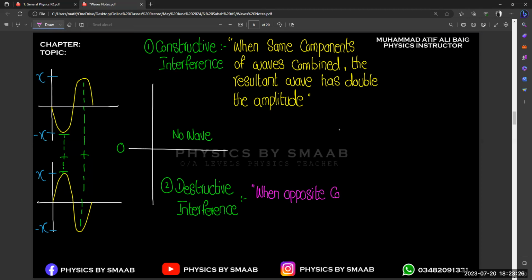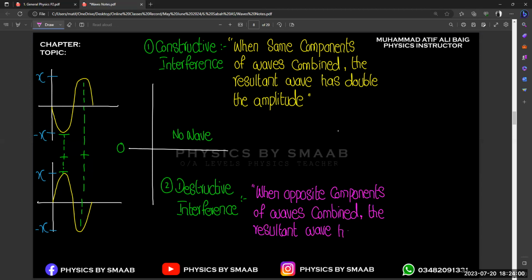When opposite components combine, the resultant wave has zero amplitude, right? That's the concept of interference. Okay.